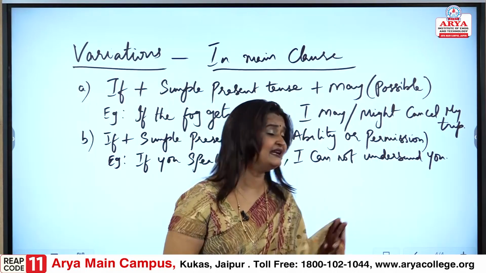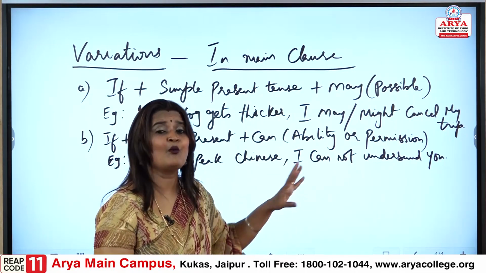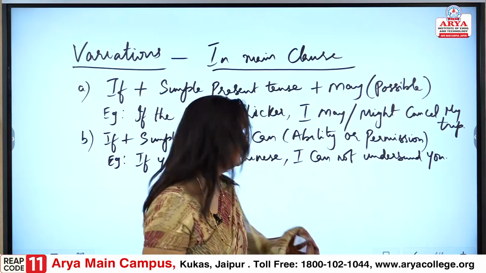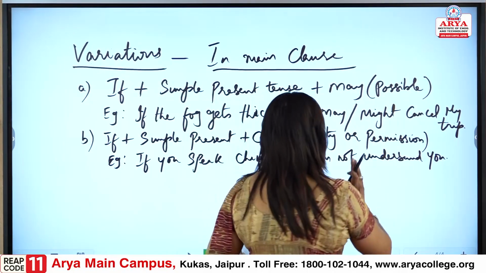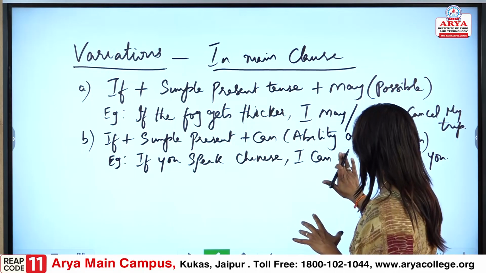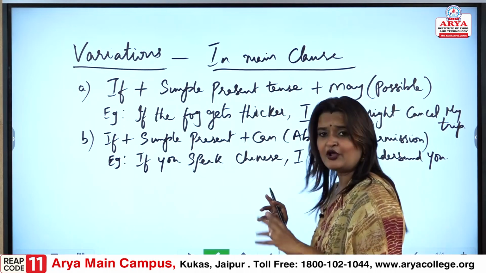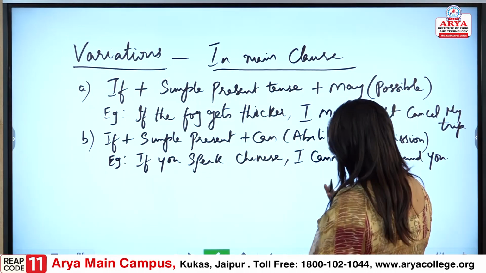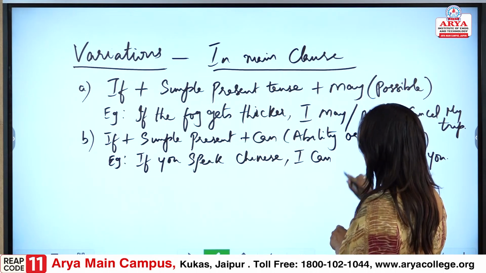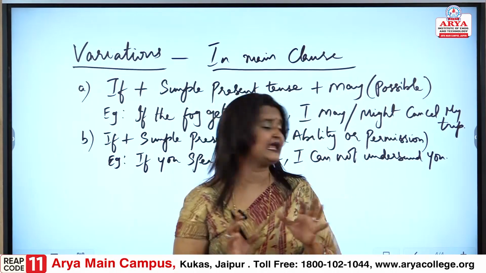So, what will be the condition again? My ability is I will not be able to. So, I cannot understand you, fine. I have written it just to make you understand: I cannot, or I can; you can even write it in this way, I can not understand you. So, please, this is how we take it.